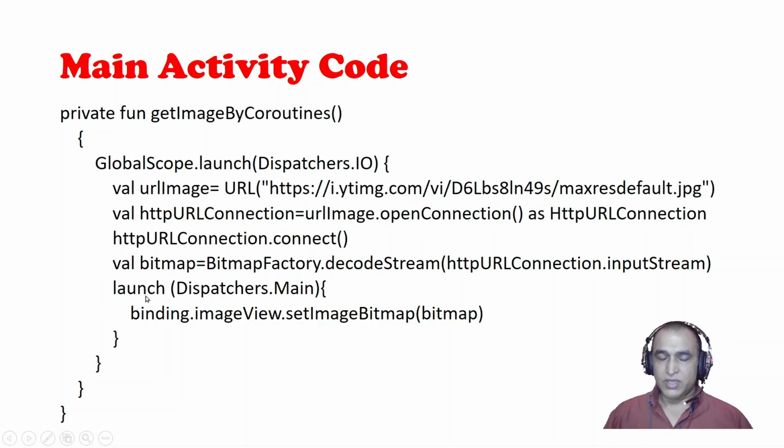Then I launch the coroutine again in the Main environment. You see, this is the IO environment and this is the Main environment. Main environment means the GUI environment. So under the GUI environment I just change the image in the ImageView like this.